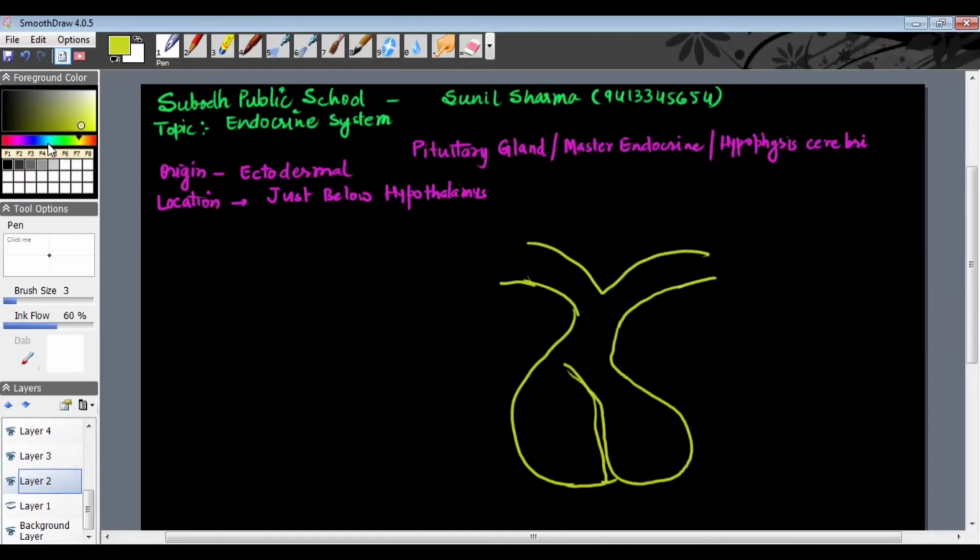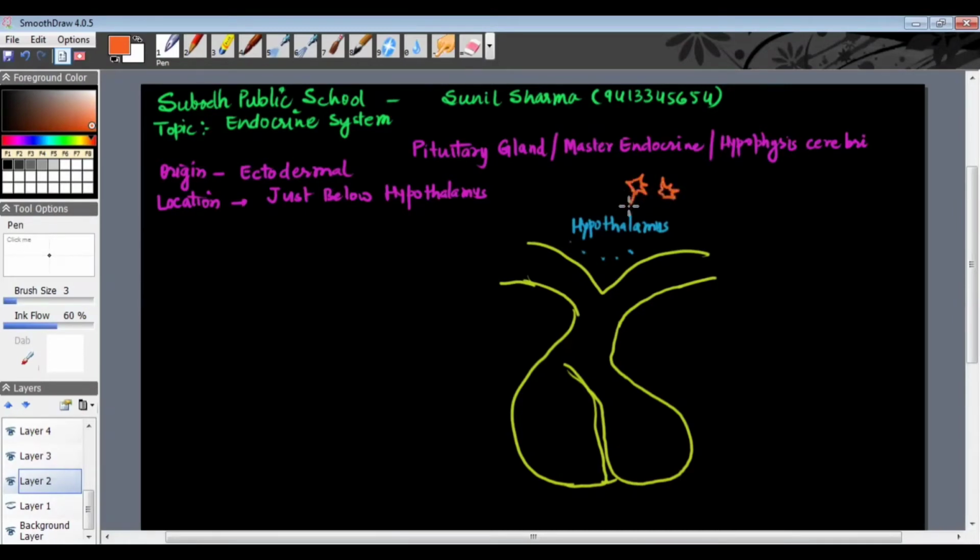Now see, this part is the hypothalamus. In this hypothalamus, there are structures which are called neurosecretory cells. Just see this kind of structures, neurosecretory cells in the hypothalamus.